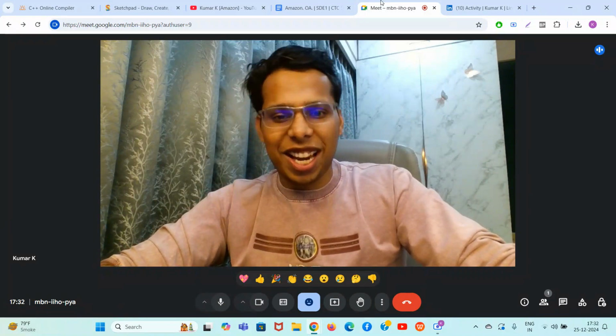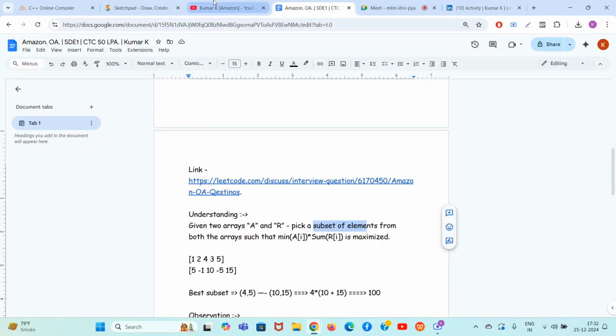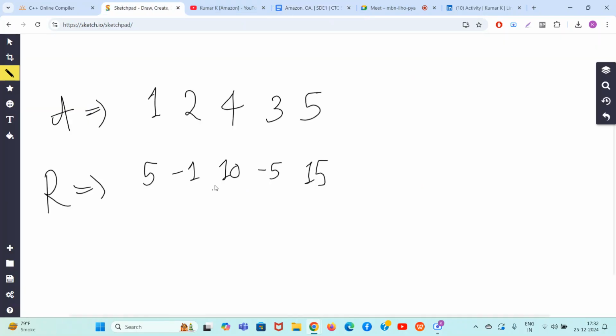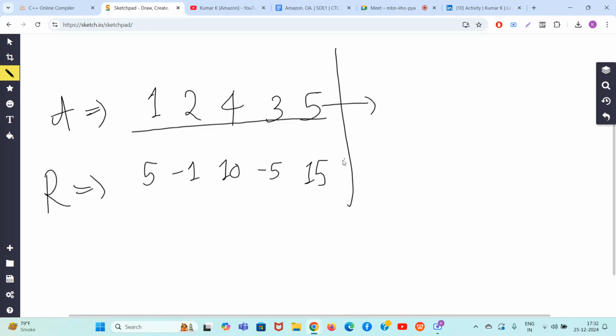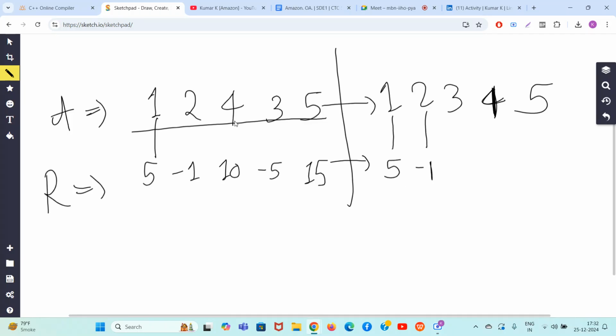What if I sort the array A? Now this will look like 1, 2, 3, 4, 5. Now guys, 1 should be attached with 5, so 5 is here. 2 is attached with minus 1, so minus 1 is here. 3 is attached with minus 5, so minus 5 is here.